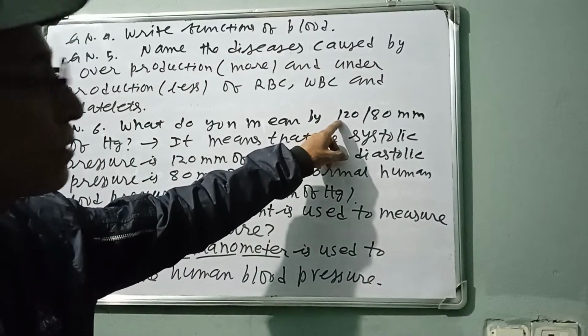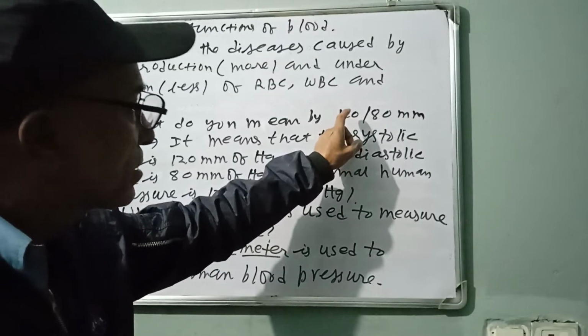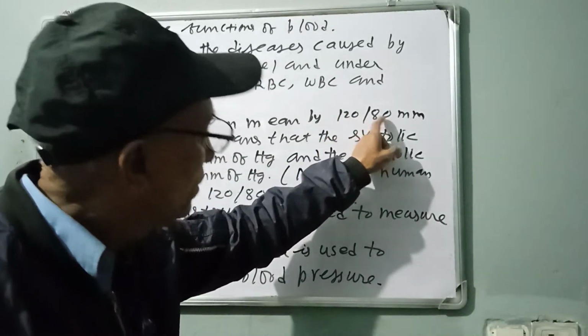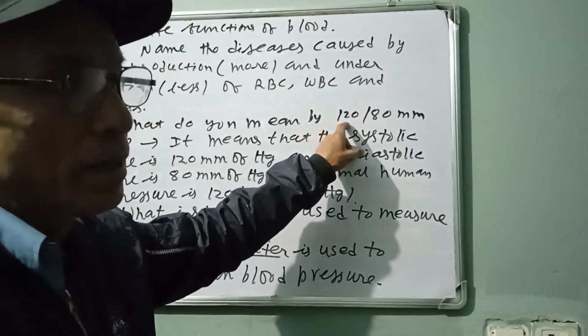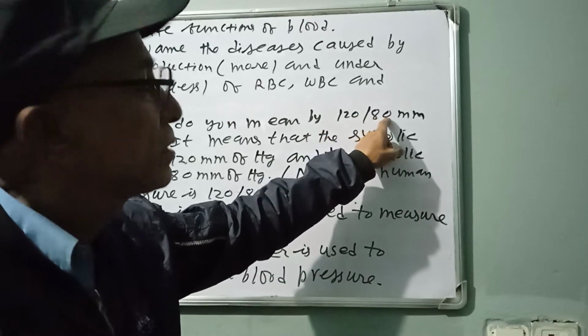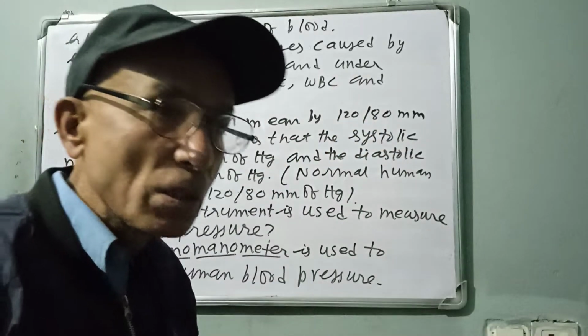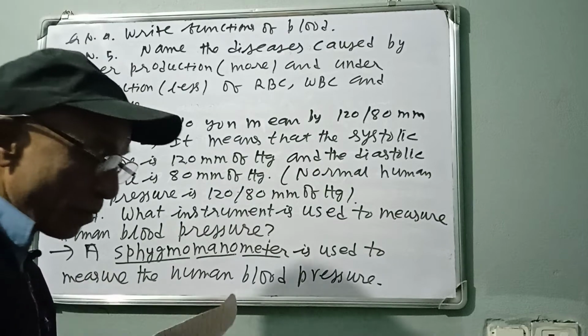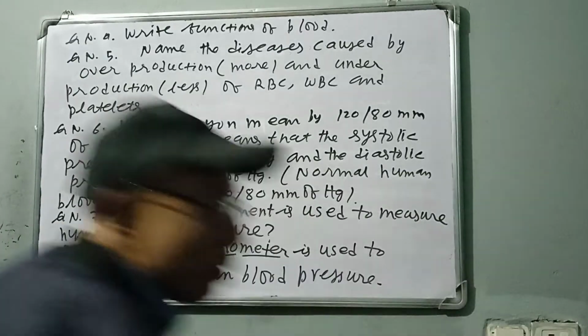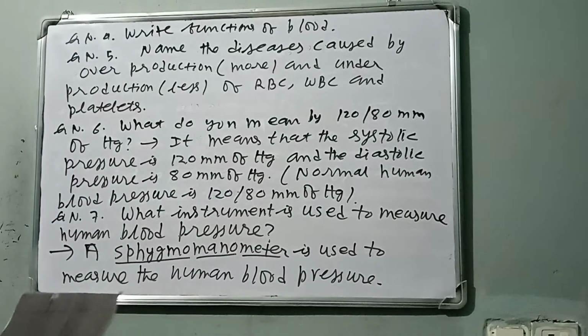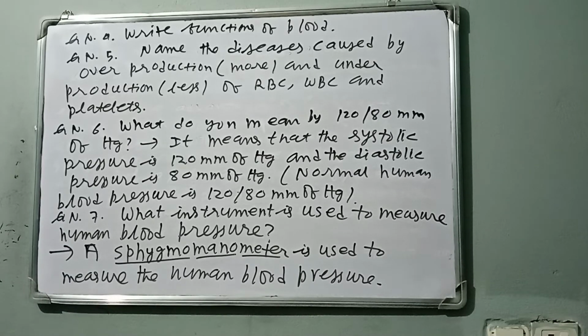But if instead of 120 by 80 the person has say 90 by 60 mm of Hg, the person is suffering from low blood pressure. So we have to maintain our blood pressure ourselves.